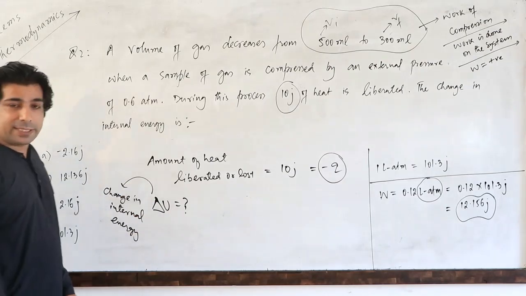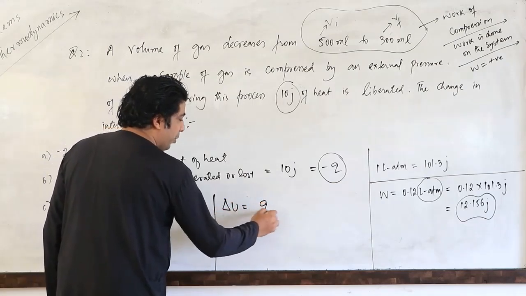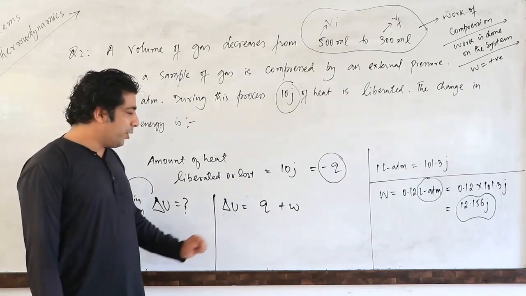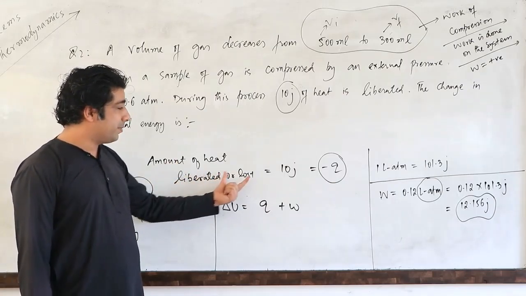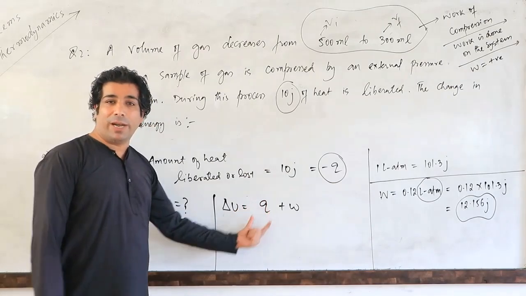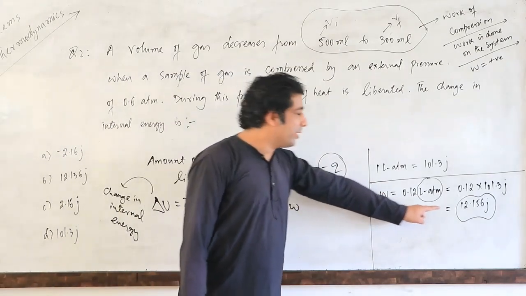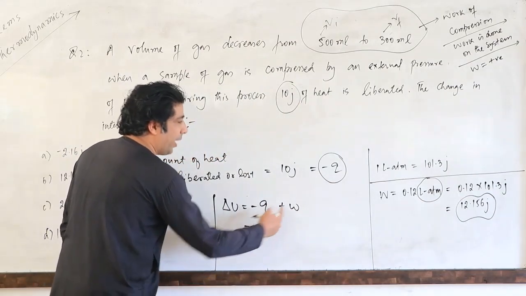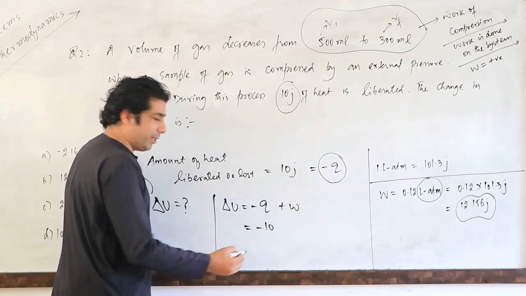And as far as the first law of thermodynamics is concerned, my dear friends, we know that delta U is equal to Q plus W. That is the expression from the first law. But here also we know that this Q is basically the amount of heat liberated or lost. That is 10 joules. So this heat is basically lost here. So is it plus Q or minus Q here then? It will be minus Q. And work is done on the system, so it is positive. So work is positive only. So in place of this now, minus Q, I will write down 10 joules. And that 10 joules will be minus only. So we have 10 joules here.